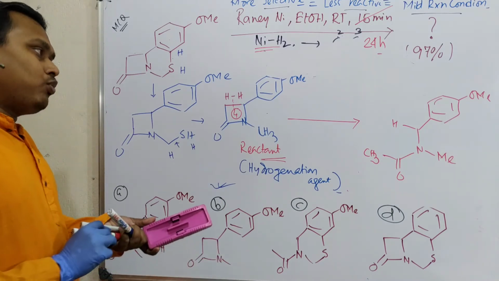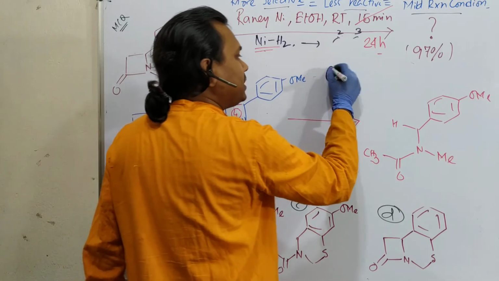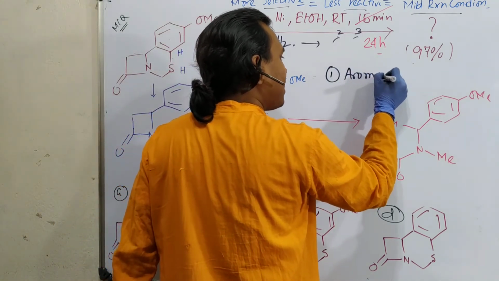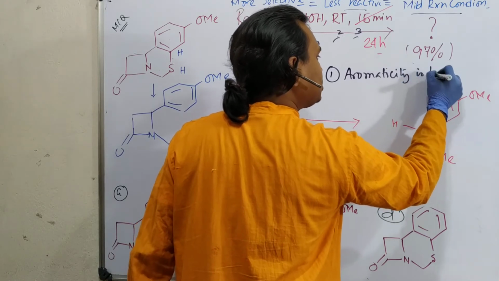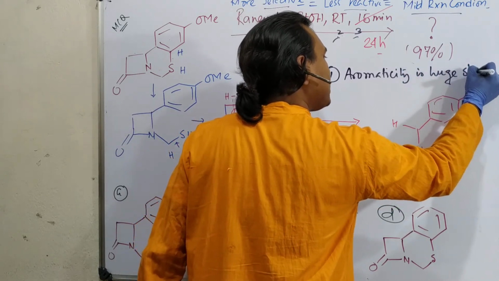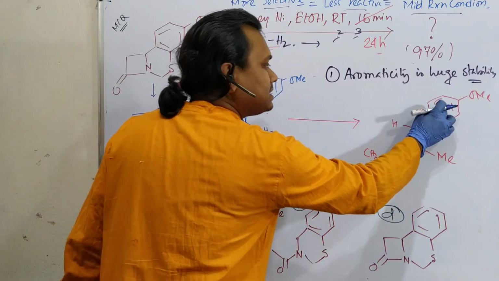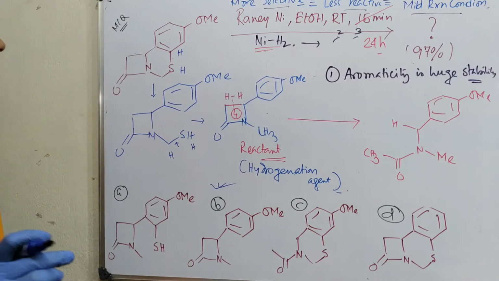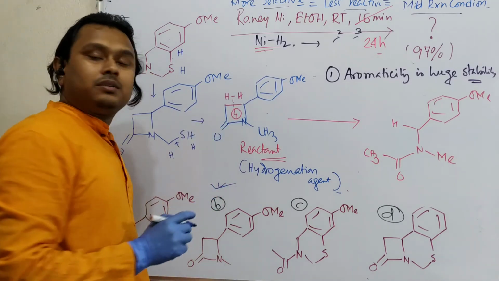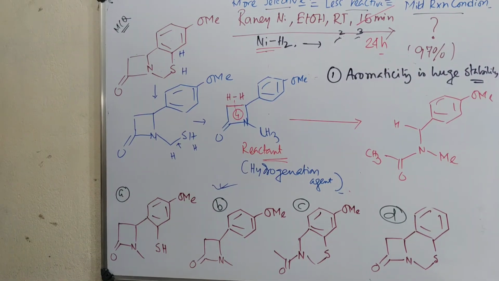So from this, what lesson do we get? Lesson number 1, aromaticity. Aromaticity is huge stability. That's why it was not consumed after this reaction. Point number 1. And second thing, what is expected, this is actually a 4-member ring, so you can expect that it has a strain.